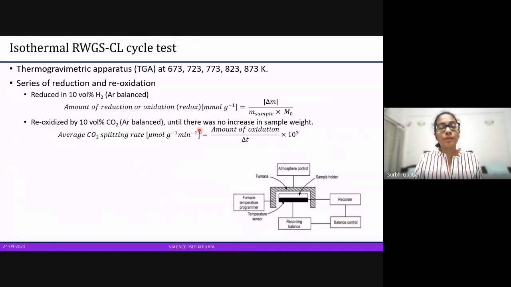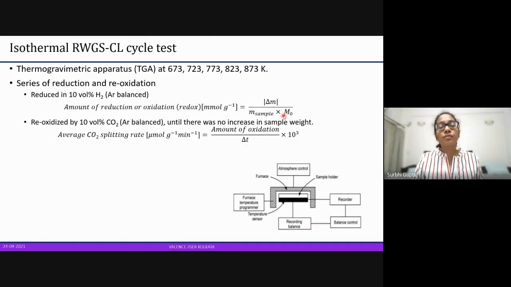And we keep on doing that until there is no increase in sample weight. At the end of it, we get the average CO2 splitting rate, which is the amount that we found in the beginning divided by the time it took to oxidize, from the time carbon dioxide entered the system to the time there is no increase in sample weight, times 10 raised to the power 3.